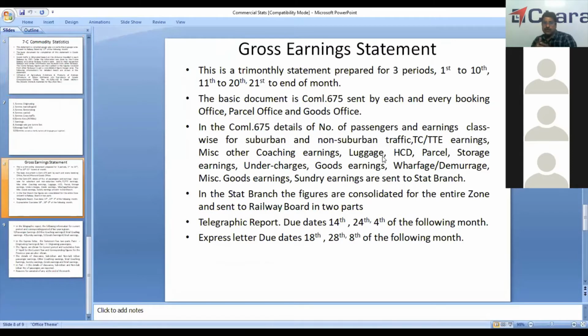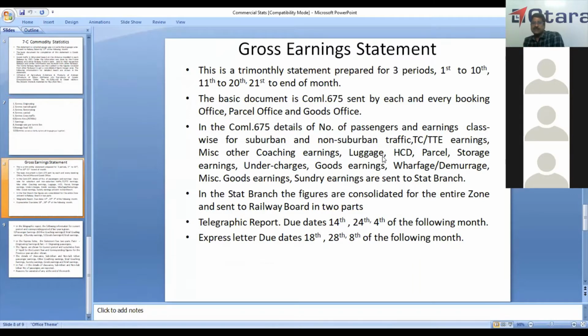We have one gross earning statement. This gross earning statement is prepared 3 times in a month, that is 1 to 10, 11 to 20, and 21st to the end of the month. So the basic document is commercial 675. That is in South Central it is called commercial 675. Each railway will have their own numbers.